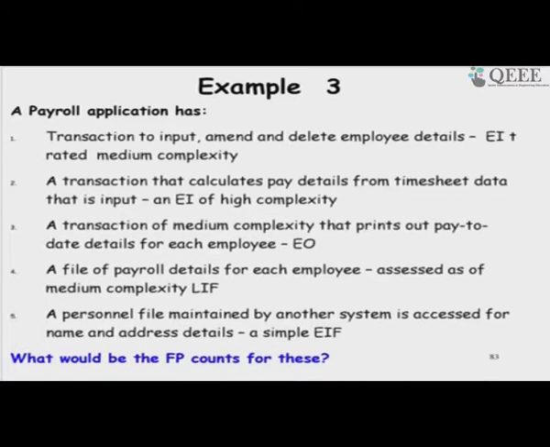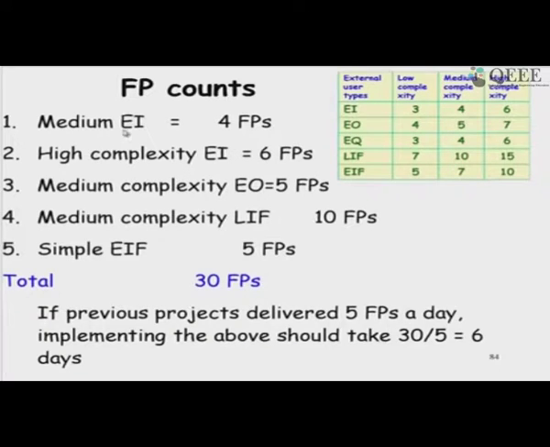So, what will be the function point count for this? We find that the medium complexity external input is 4, high complexity is 6, medium complexity external output is 5, medium complexity logical interface file is 10, and then simple inquiry is 5, simple external interface file is 5.